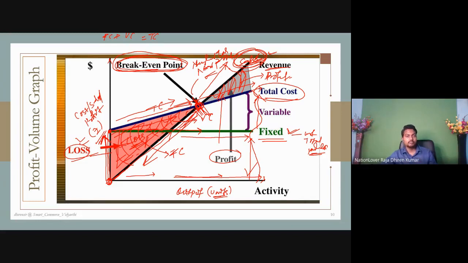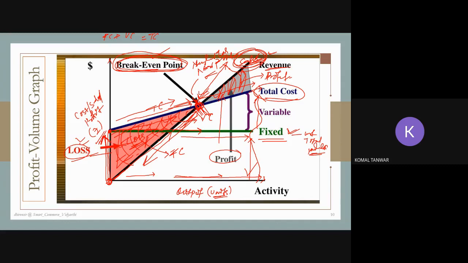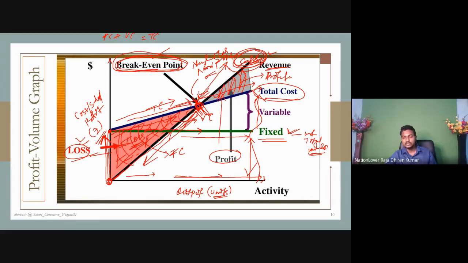This point is called break-even. That means at this point we just break even, there is no profit or loss. That is the break-even point at this level of sales.